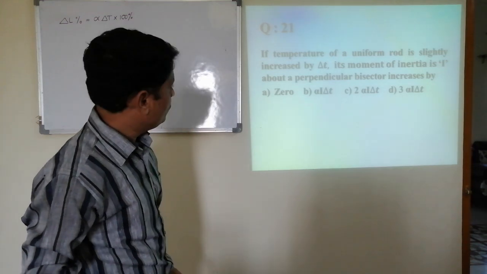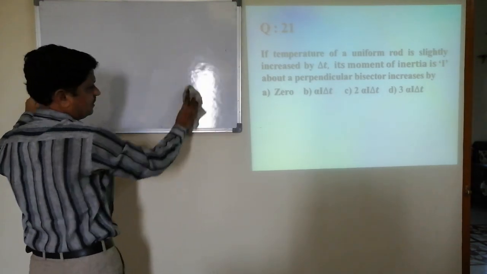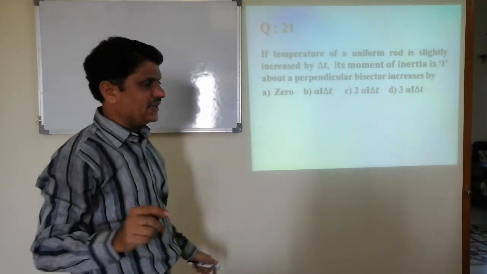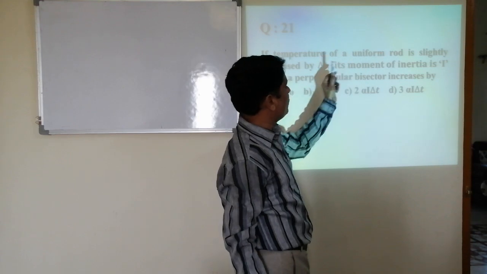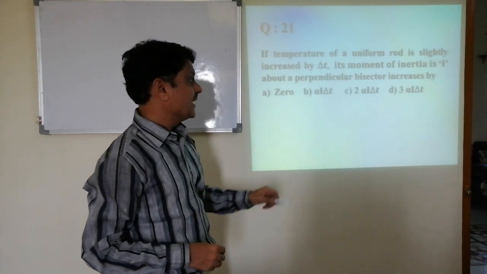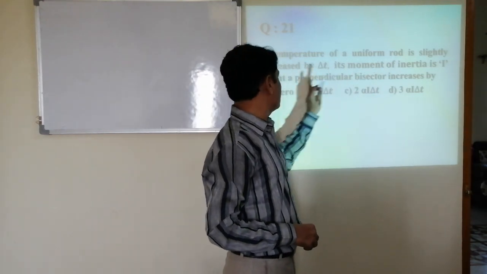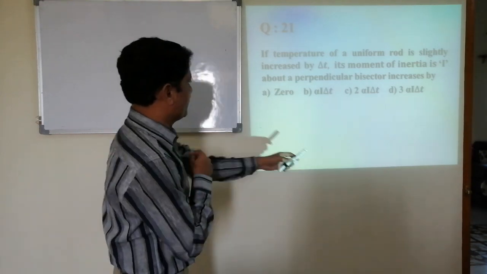Okay, now the next questions are based on combination, means blend questions. If the temperature of a uniform rod is slightly increased by delta T, its moment of inertia I about a perpendicular bisector increases by.